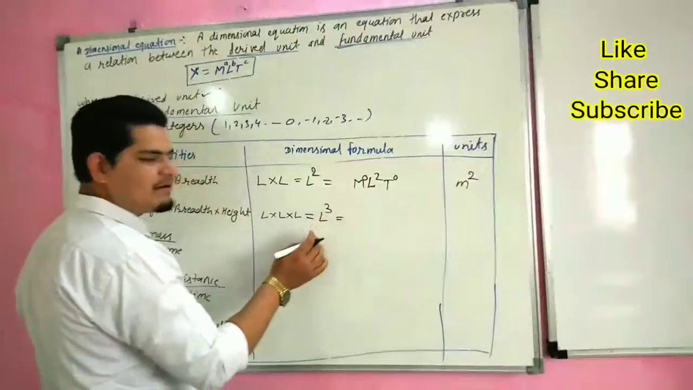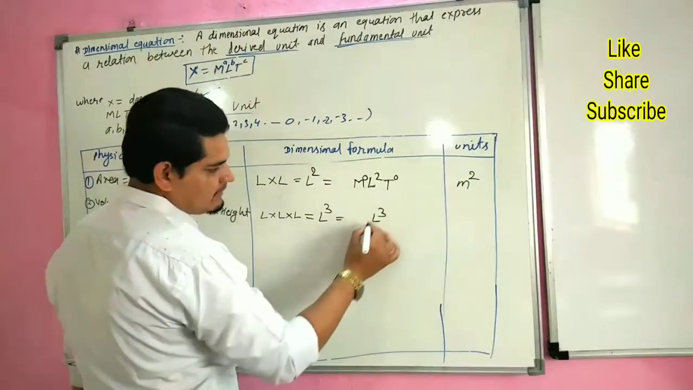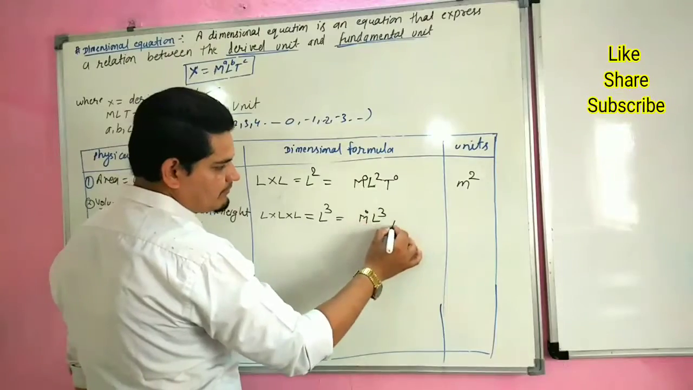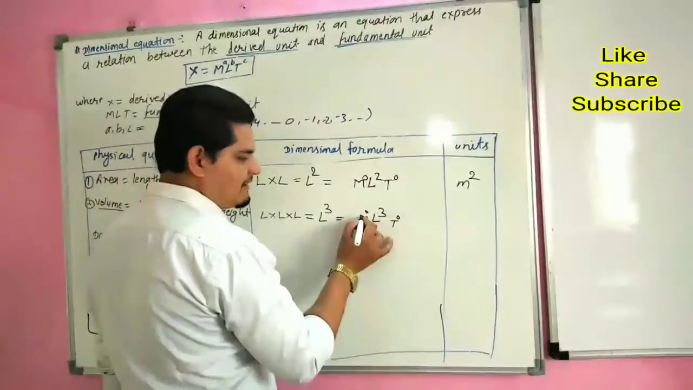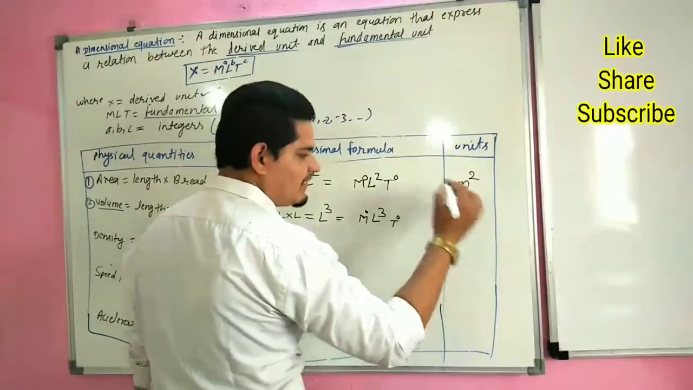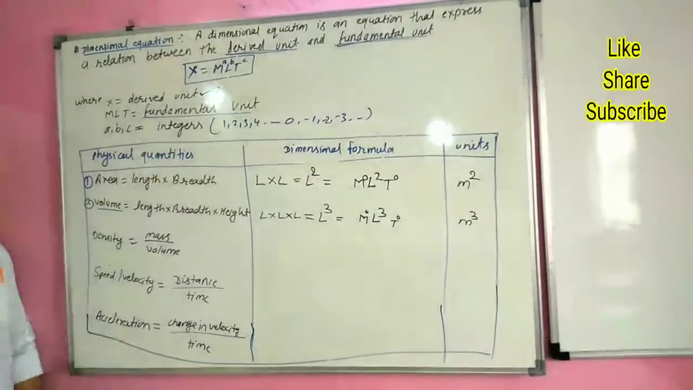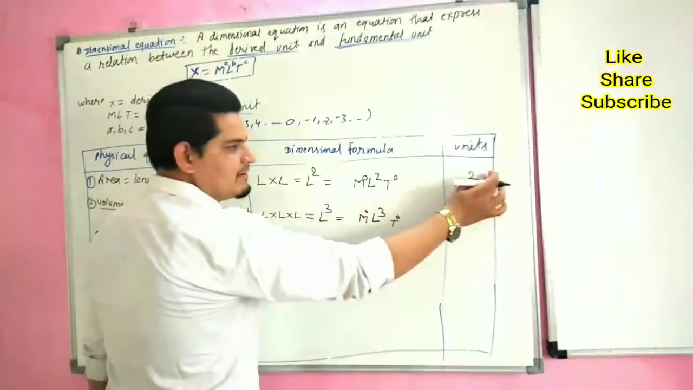It is incomplete. We have to write it in this form: L to the power 3, M0, T0. Its SI unit: M and T are absent, only length, and length is measured in terms of meter, so m3. So the SI unit of volume is meter cube. The SI unit of area is meter square.